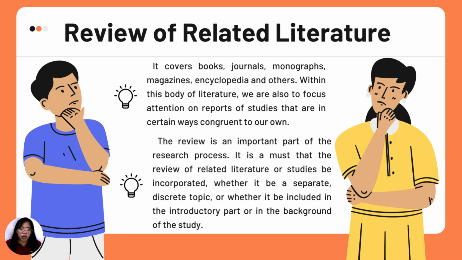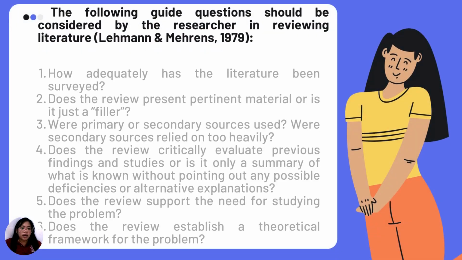So it could either be you include that in the introduction or in the background of the study. However, there is a certain part in your thesis or for your research wherein there is what we call the RRL, or the review of related literature. So let's move on to the next slide.